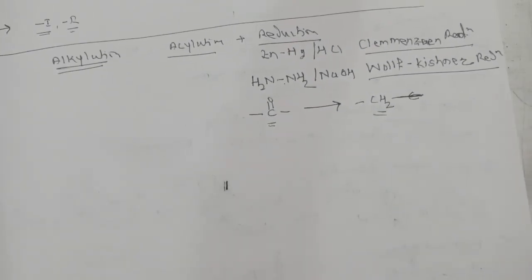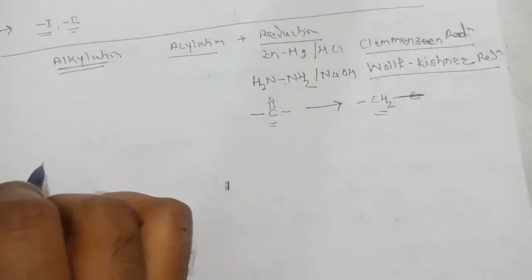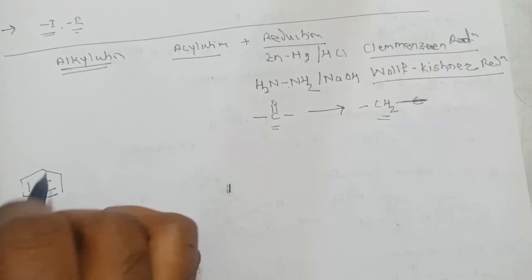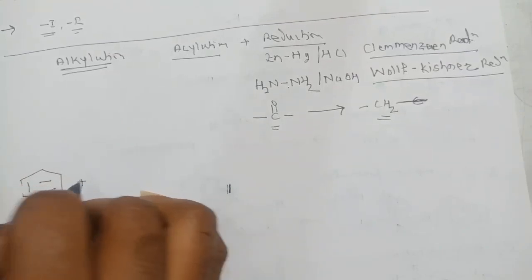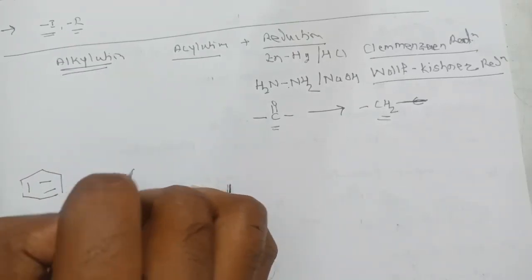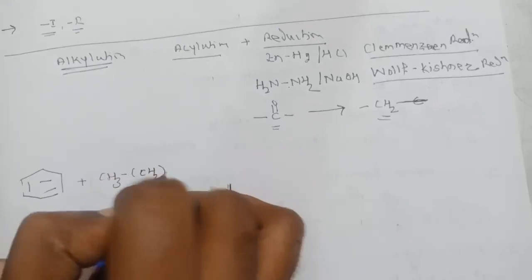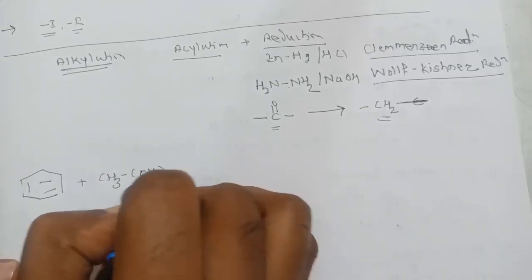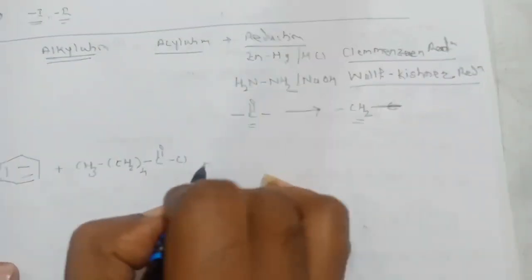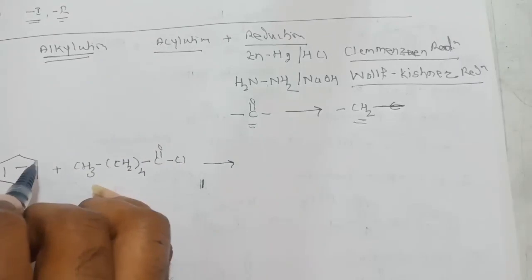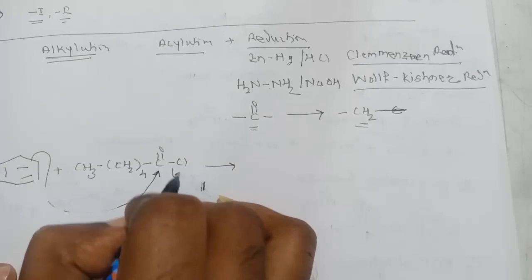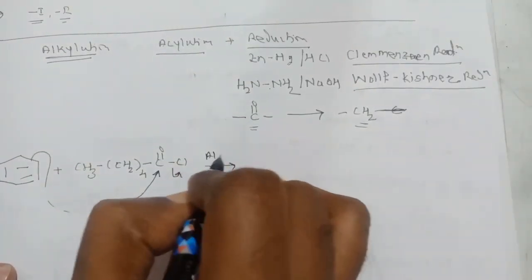For example, we will learn one example. Suppose this is our benzene ring, and we react it with CH3 followed by 4 CH2 groups and COCl, in the presence of AlCl3.